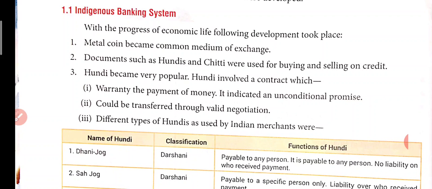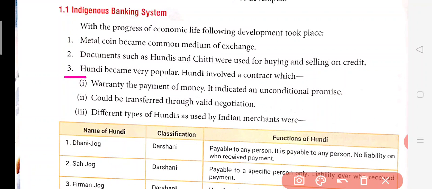Now the hundis became very popular. Now it involves a contract. It is like a warranty for the payment of money and an unconditional promise. So this works just like a warranty for the payment of the money.